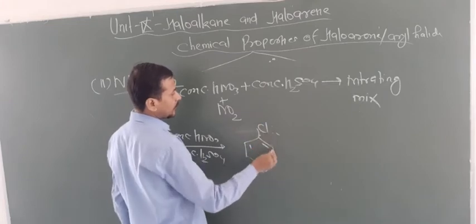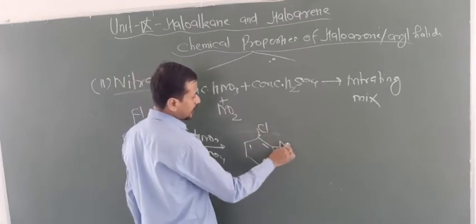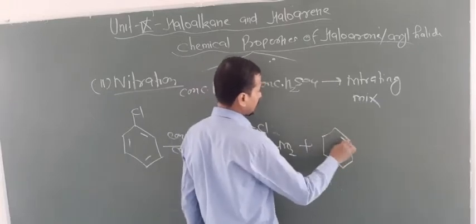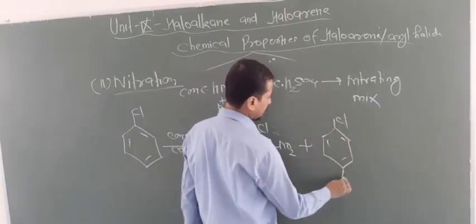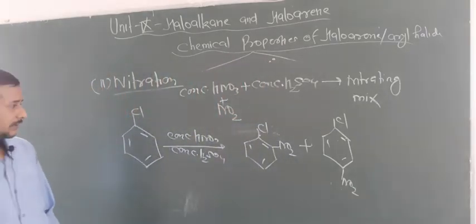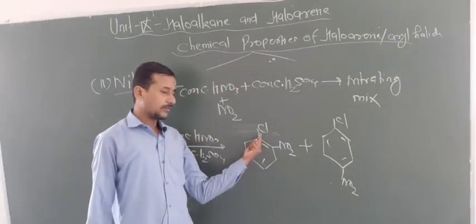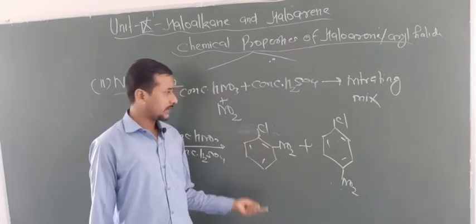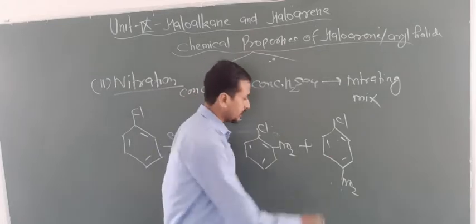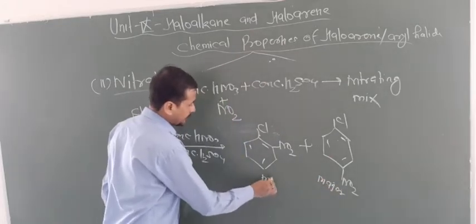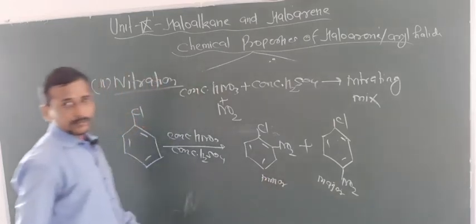I told you why this happened, due to more electron density at the ortho and para positions. So this is 1-chloro-2-nitrobenzene, or you can say 2-nitrochlorobenzene, and this is 4-nitrochlorobenzene. Here again this is major and this is minor due to electronic repulsion.